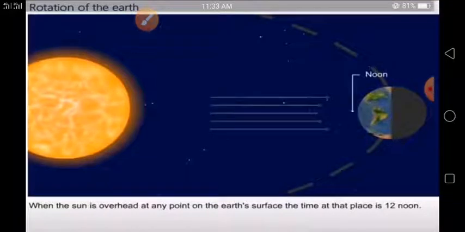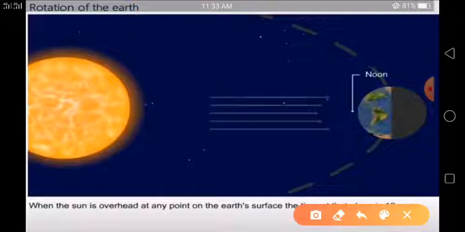When the sun is overhead at any point on the earth's surface, the time at this place is 12 noon. Understand children? When the sun is overhead, you can see this is the center point, and this portion receives more light, so it will be the time 12 noon. The time at that place is 12 noon.